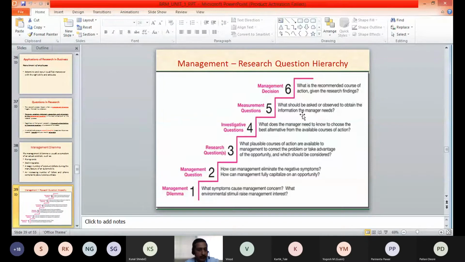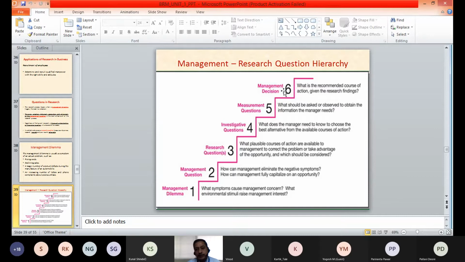So all these measurement questions need to be directed towards what should be asked or observed to obtain the information which the manager needs. And the last step in this management research hierarchy is the management decision.